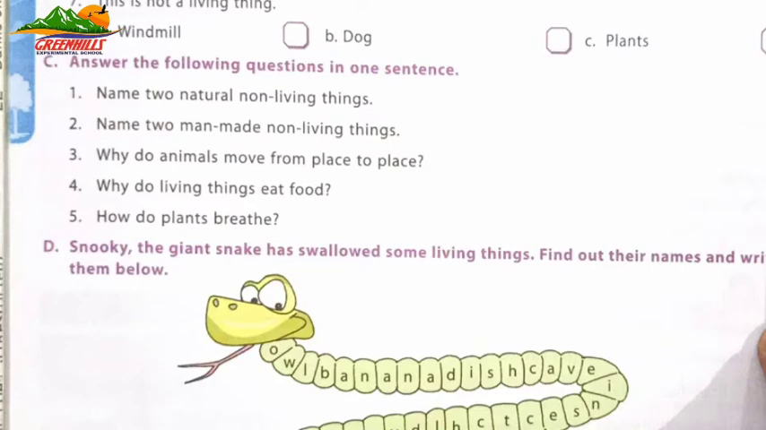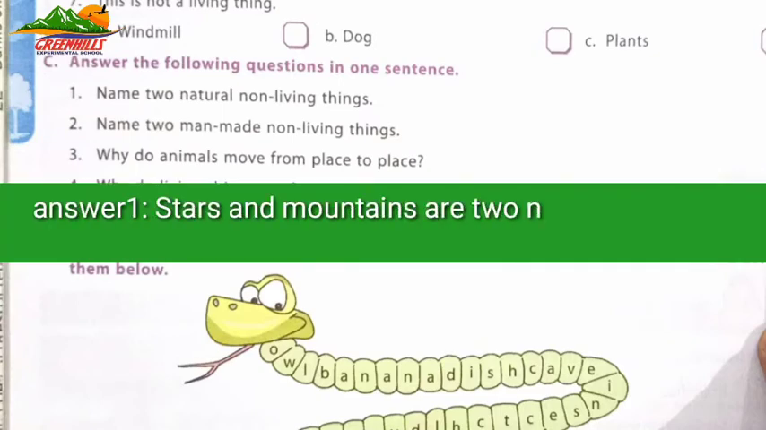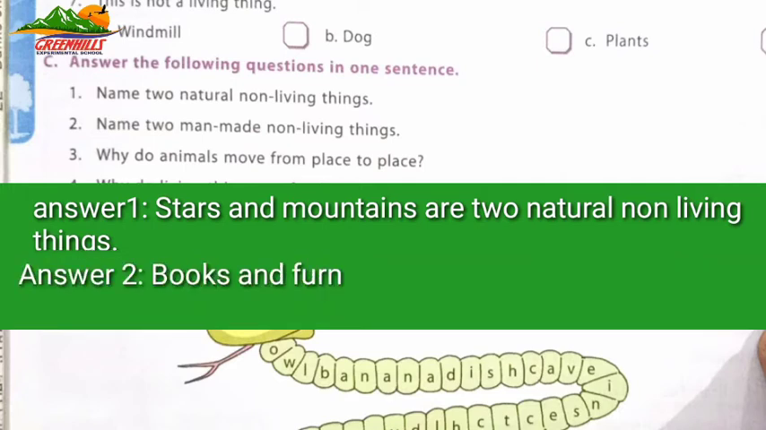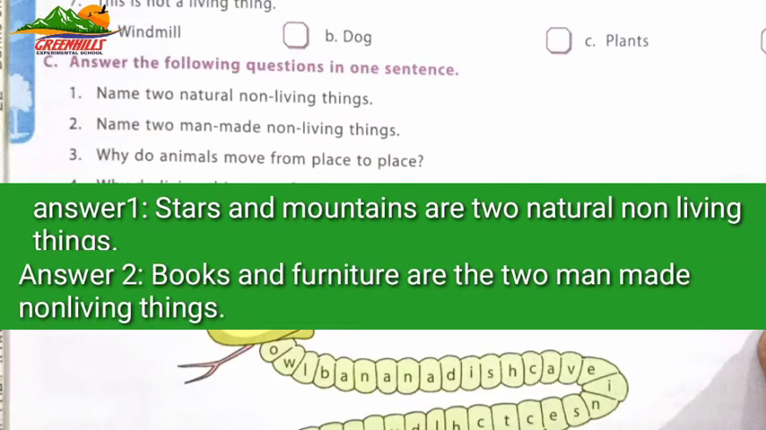Question number 3. Why do animals move from place to place? Number 4. Why do living things eat food? Number 5. How do plants breathe? Now the answer of the first one, name 2 natural non-living things. Answer is stars and mountains are the 2 natural non-living things. Question number 2. Name 2 man-made non-living things, and its answer is books and furniture are the 2 man-made non-living